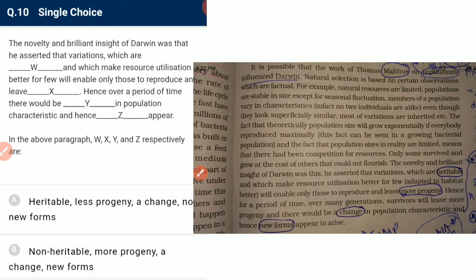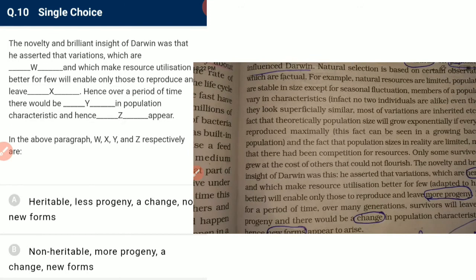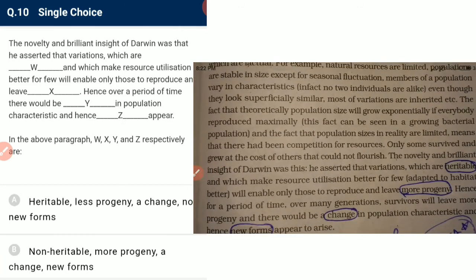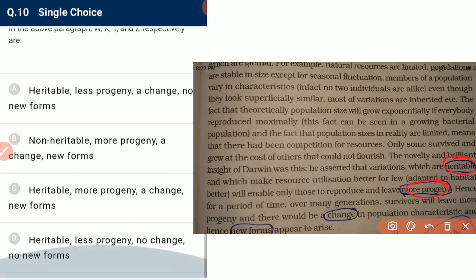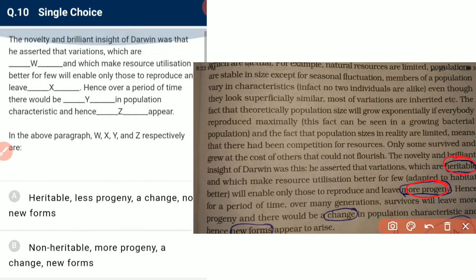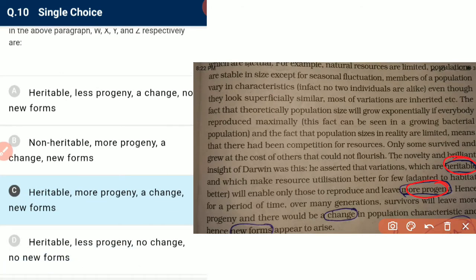Ichthyosaurs. The nobility and brilliant insight, that is the direct line of NCERT: the nobility and brilliant insight of Darwin was that he asserted that variations which are heritable and which make resource utilization better for few will enable only those to reproduce and leave more progeny. So Y is heritable, and X is more progeny. So we have this as the correct answer.